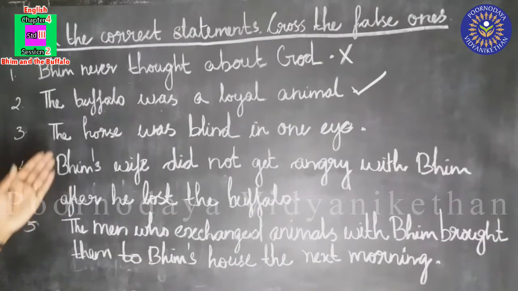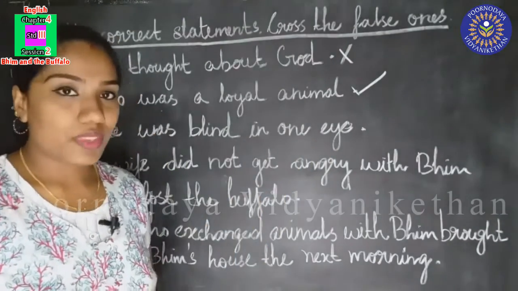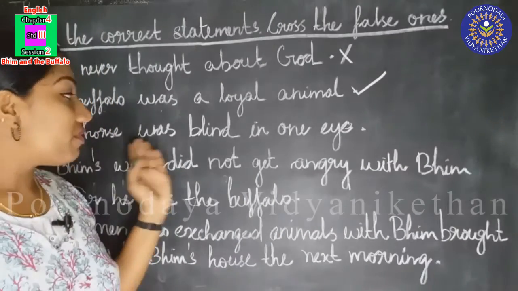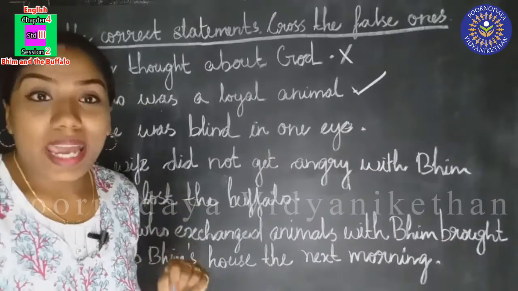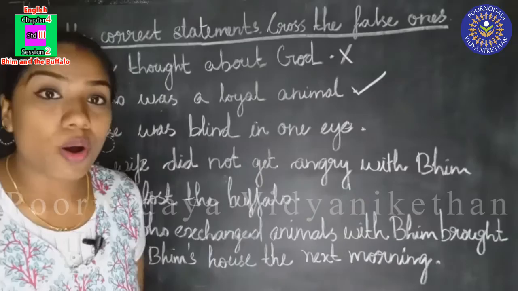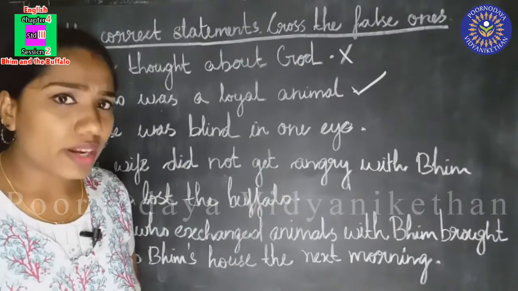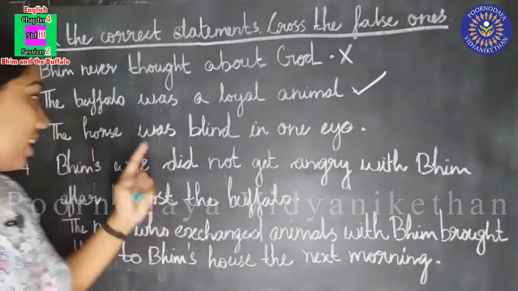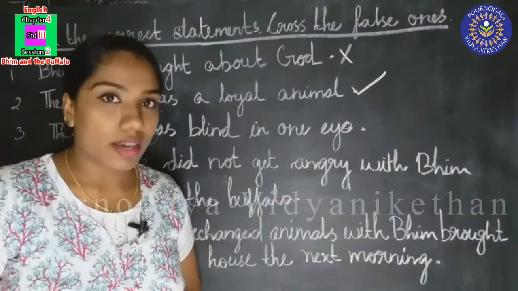Now the next one. The horse was blind in one eye. Which animal was blind in one eye? We have learned that the horse was lame. It was not able to walk. The horse was lame. And which animal was blind in one eye? Yes, the cow was blind in one eye. Here it is written, the horse was blind in one eye.